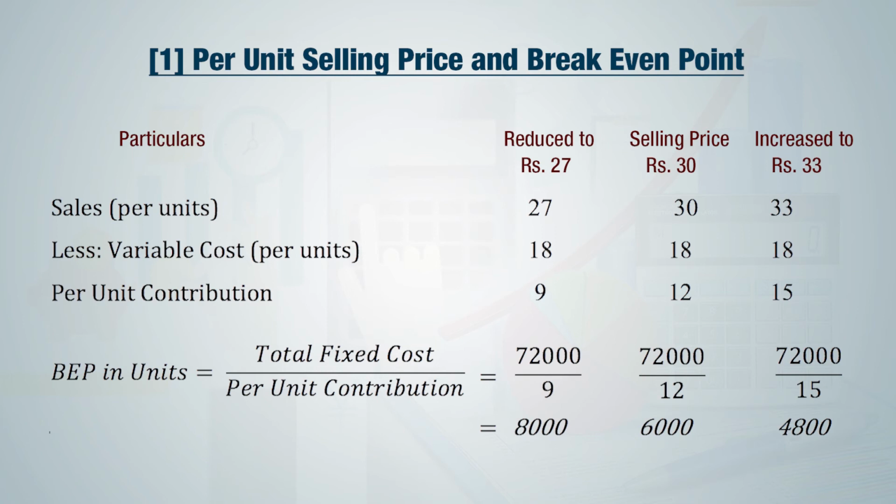And if there is increase in selling price per unit from 30 to rupees 33, there is decrease in break-even point to 4800 units. So friends, this shows there is inverse relationship between selling price per unit and break-even point.